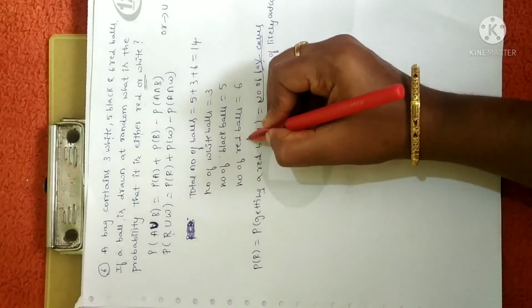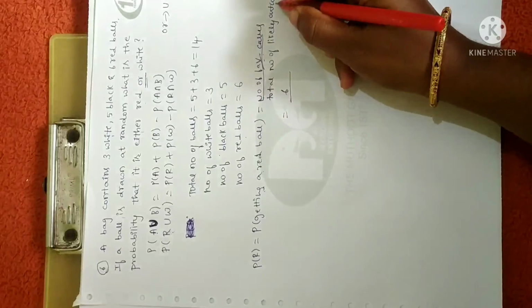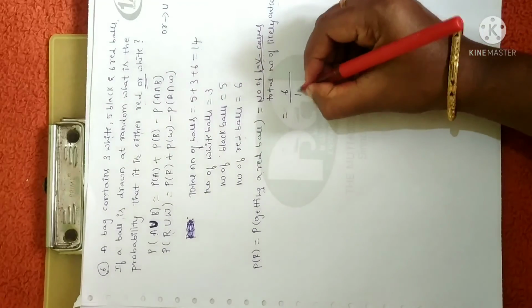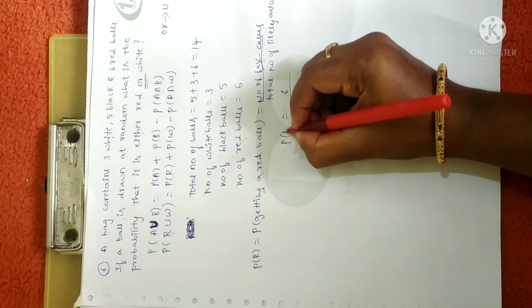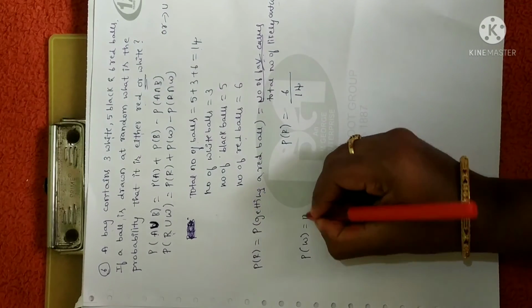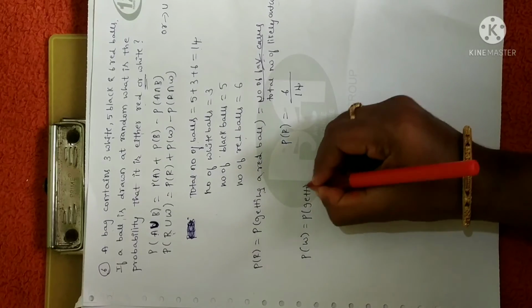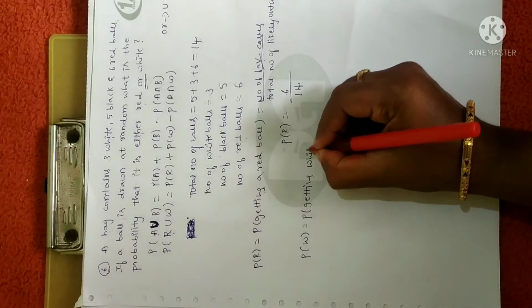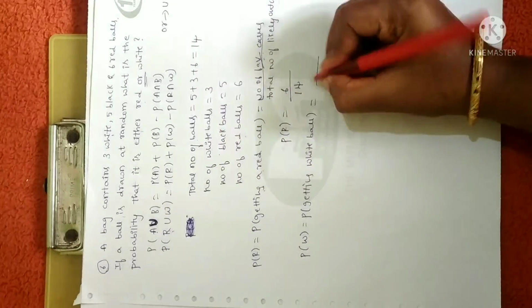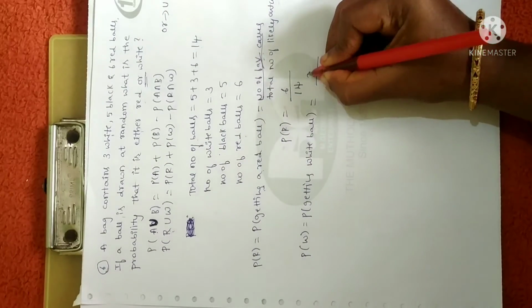What is the total number of red balls? You have 6. Total number of likely outcomes, in the sense, how many total balls are there? 14. So probability of R is 6 by 14. Similarly, probability of W is none other than probability of getting a white ball. How many white balls are there? 3. Total number of balls is 14. So it is 3 by 14.